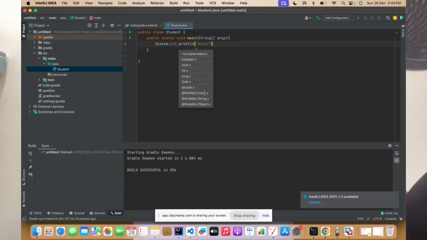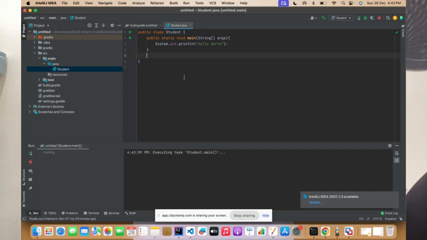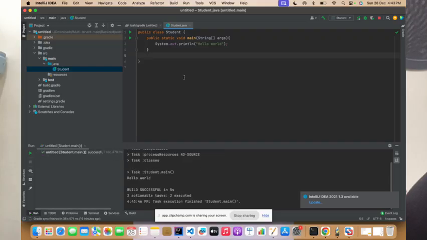So basically, I'm just trying to print hello world, and let's proceed further on this. So when I compile this, what is meant by compiling? I'll tell you what is meant by compiling and what is meant by running. When you check here, it has printed hello world on the screen.